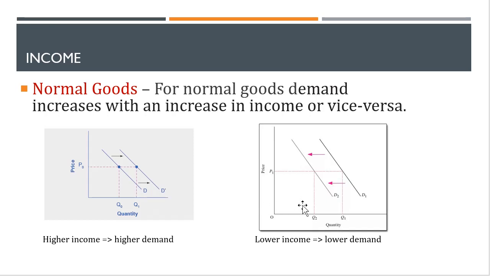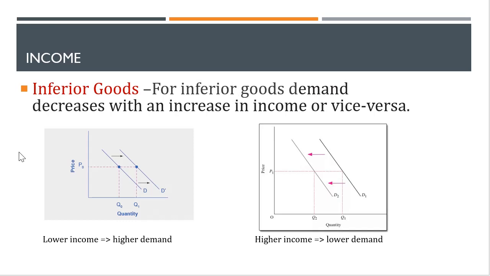On the other hand, when there is a decrease in demand due to a decrease in income, you can see that the demand curve is shifting from right D1 to D2. So there is an inward or leftward shift. A leftward or inward shift leads to a decrease in demand.